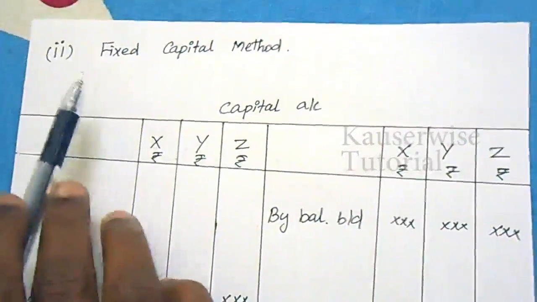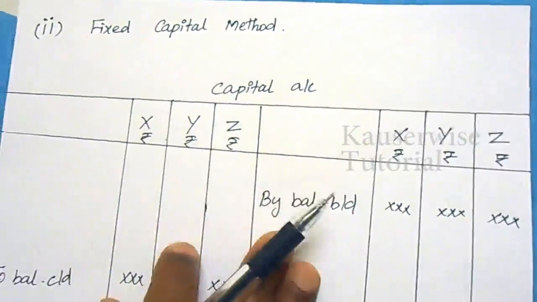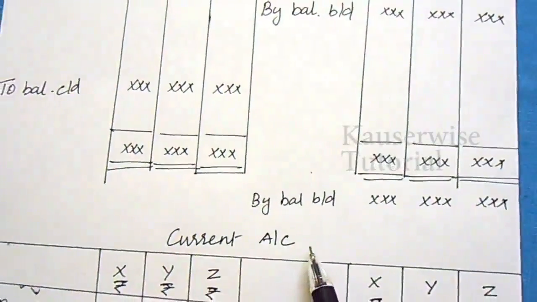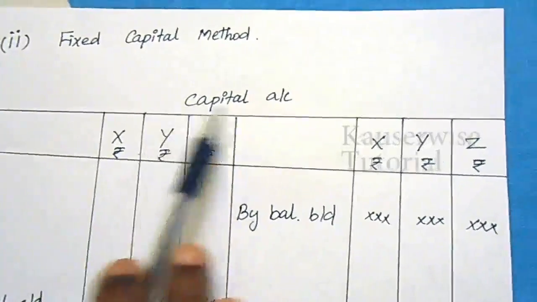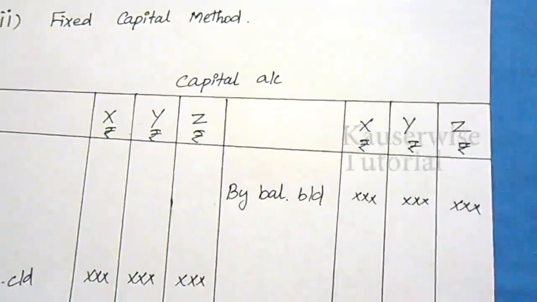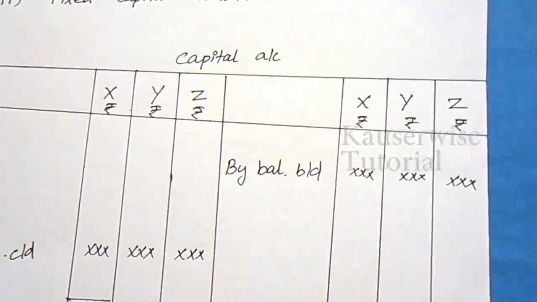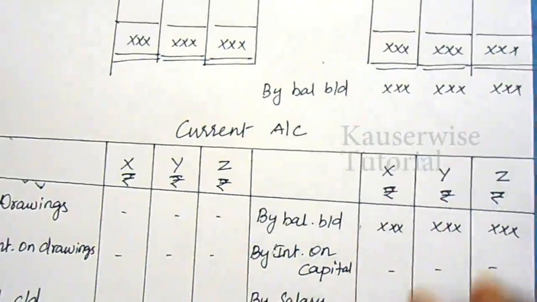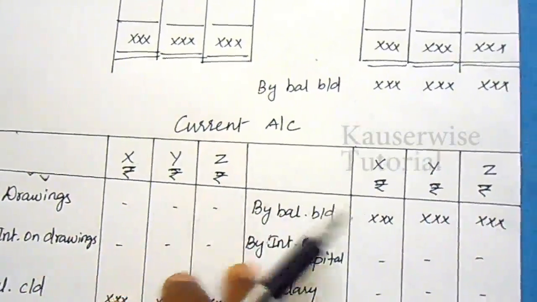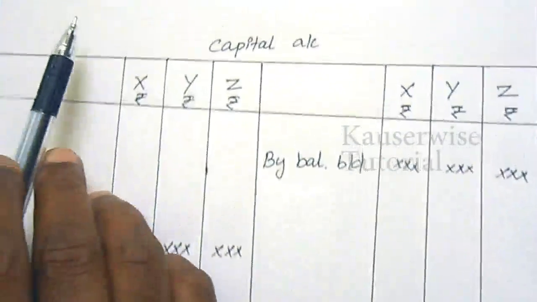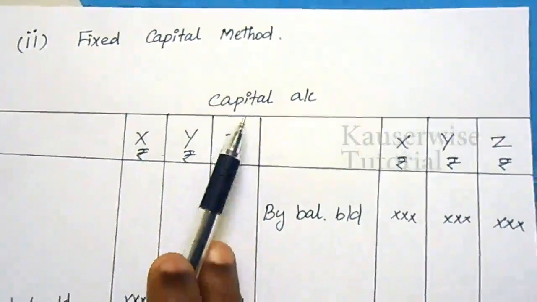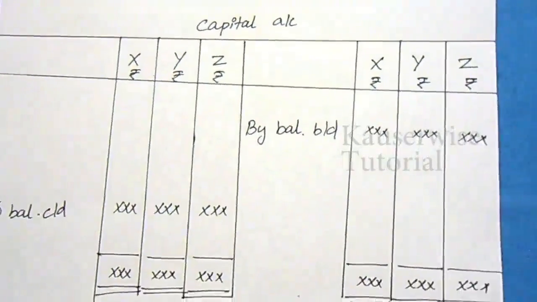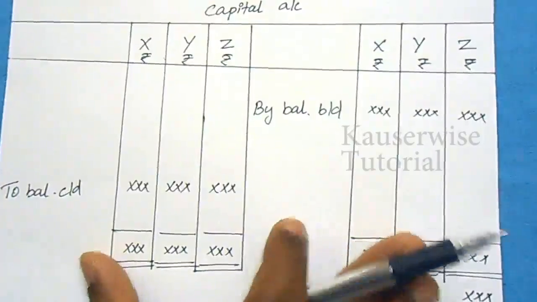The second one is the fixed capital method. Under this method, two accounts are maintained for each partner separately. The first one is the capital account, in which we need a separate column for each and every partner. The next one is the current account, which also needs a separate column for each partner. Let us see the first one. According to the fixed capital method, the capital account amount will remain the same year to year. There will be no changes in the capital account.